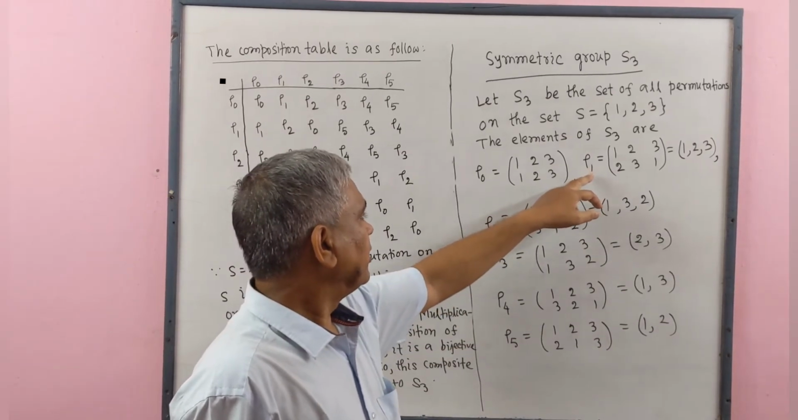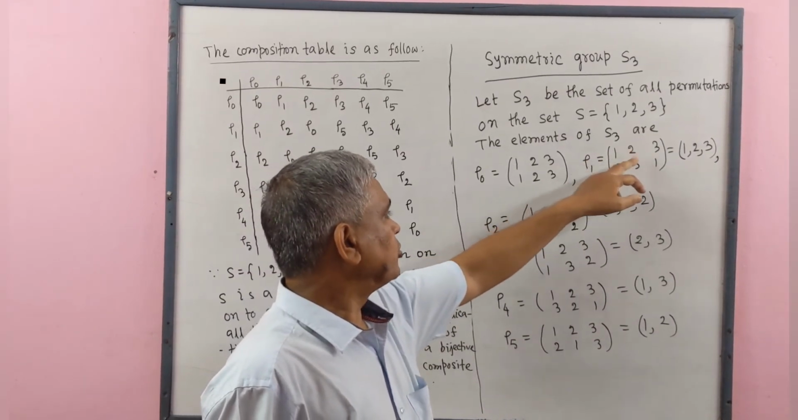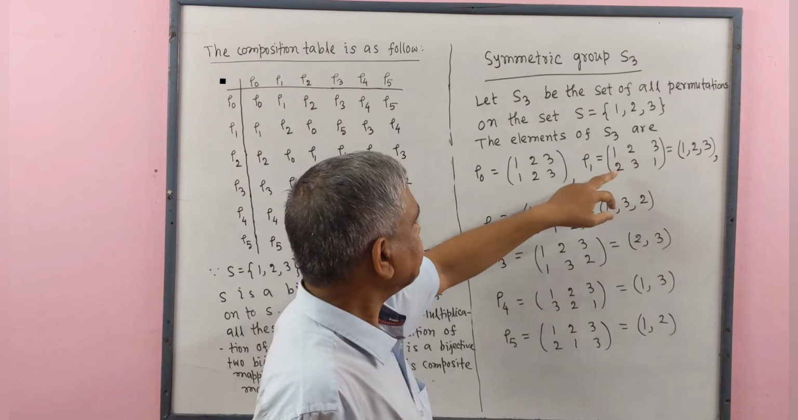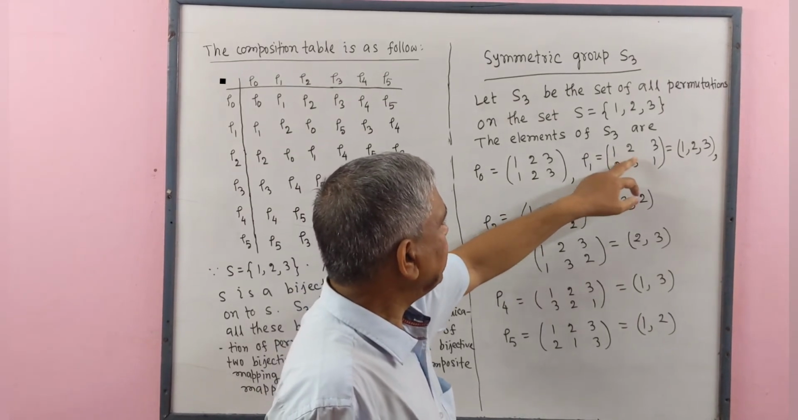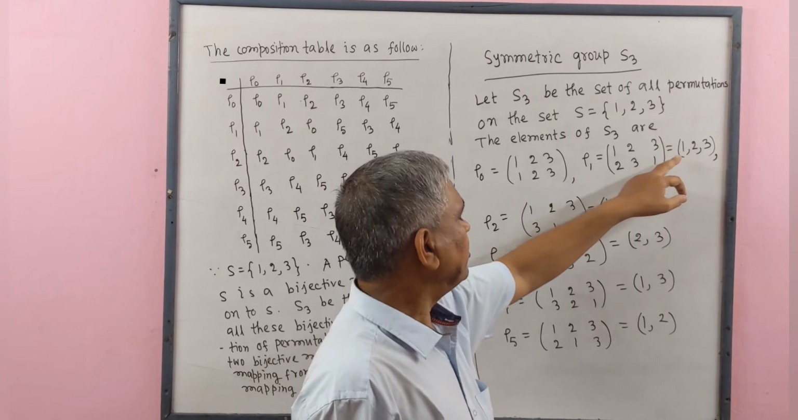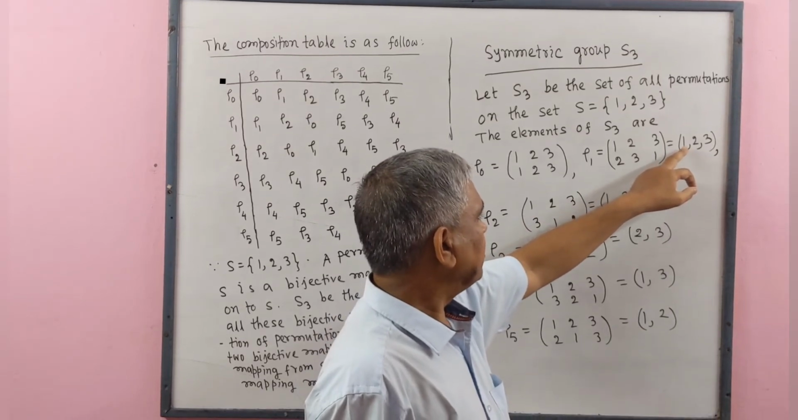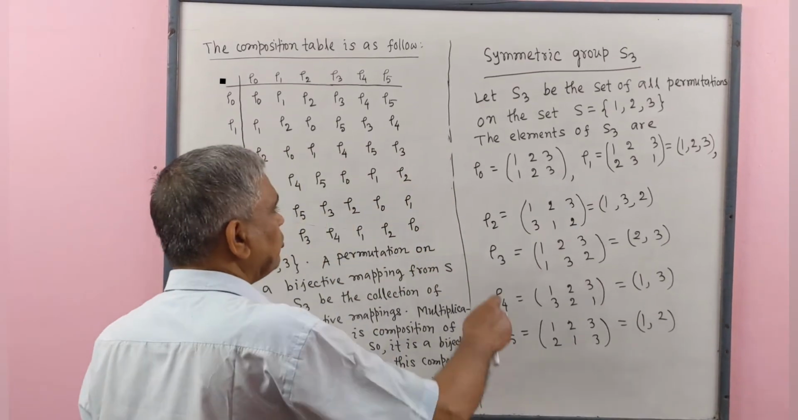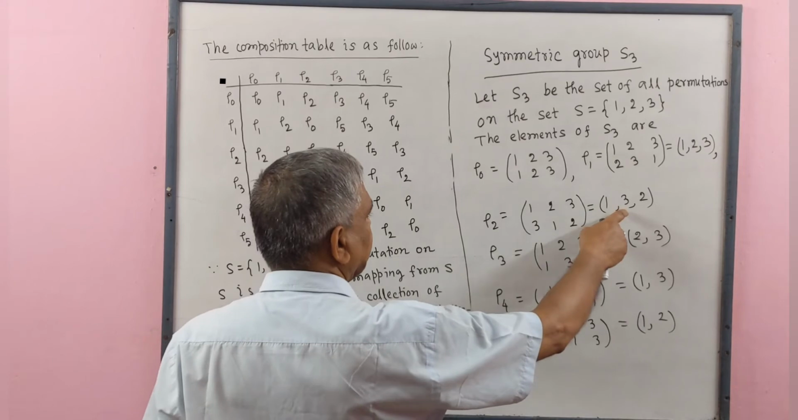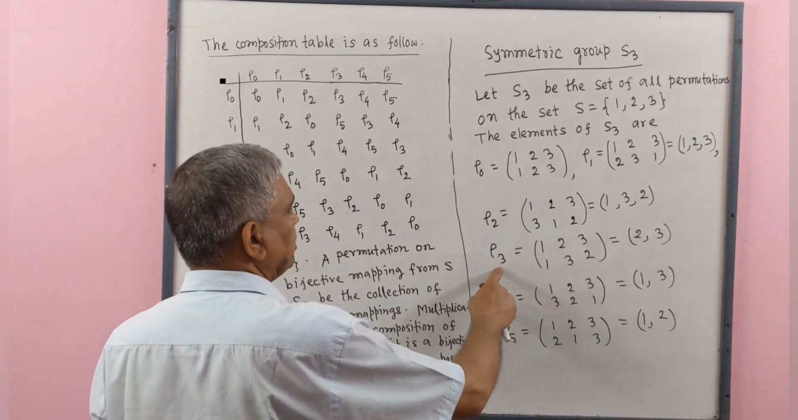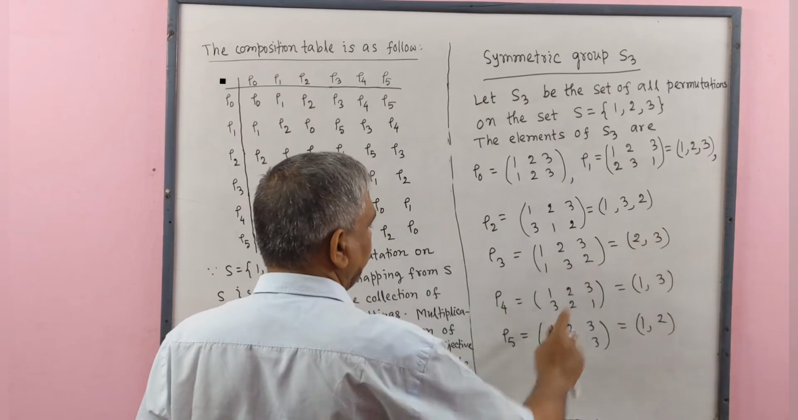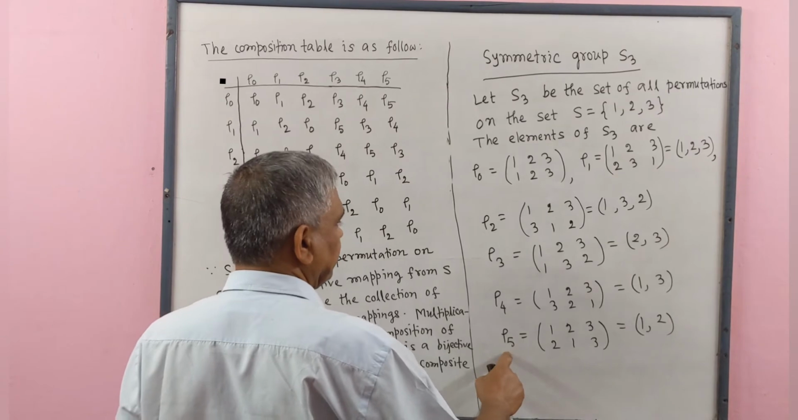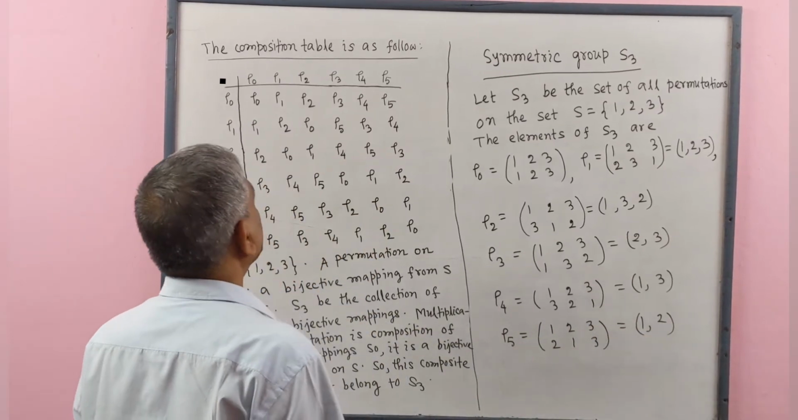Similarly, rho 1, image of 1 is 2, image of 2 is 3, image of 3 is 1. And here we see that 1 to 2, 2 to 3, 3 to 1. That means in cycle form, this is a 3 cycle, (1 2 3), a 3 cycle permutation. Similarly, rho 2 is also another 3 cycle permutation. Rho 3 is a 2 cycle permutation. Rho 4 is also a 2 cycle permutation, and rho 5 is a 2 cycle permutation.